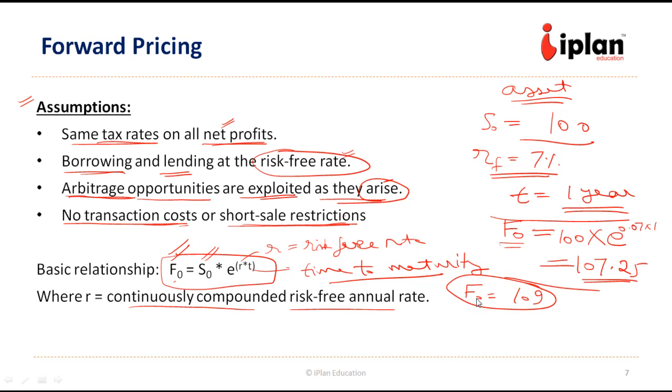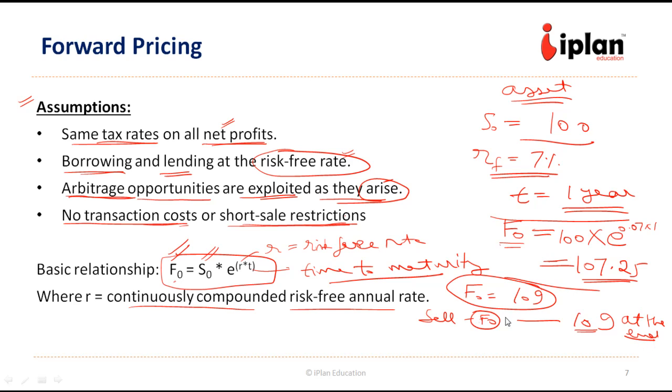Since the price is more than the ideal price, the person can sell a forward contract at 109. That money will be received at the end, since this is a forward contract.